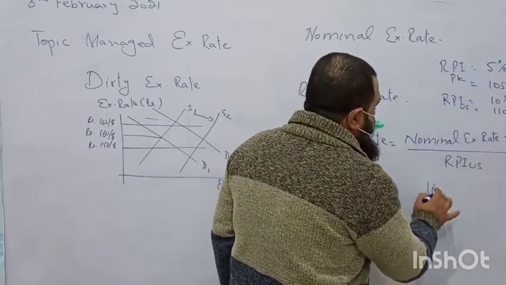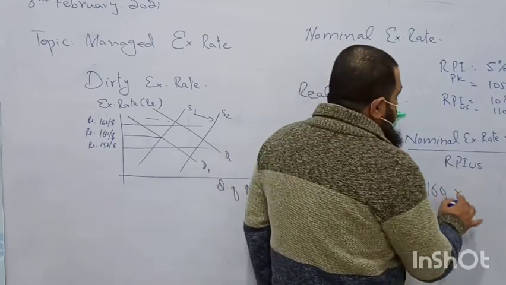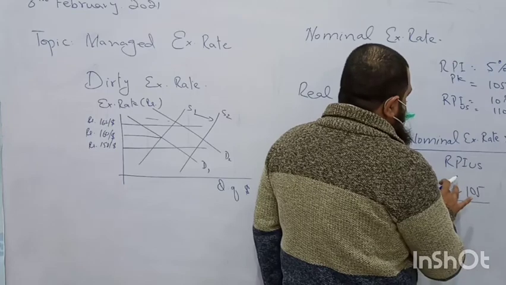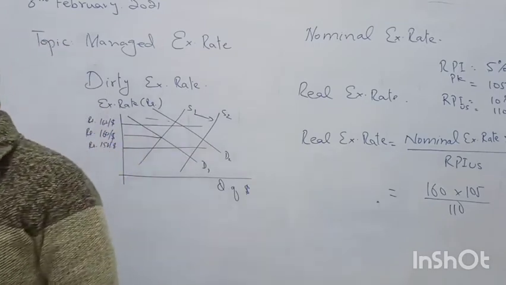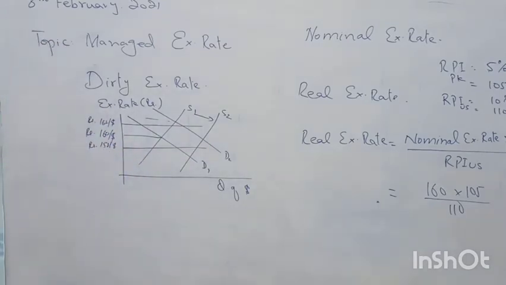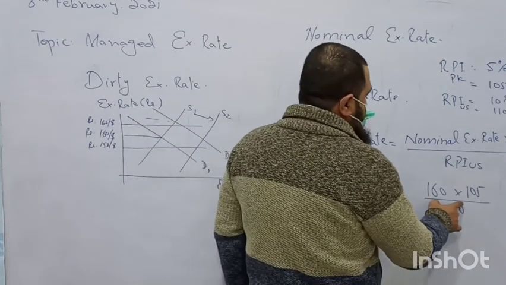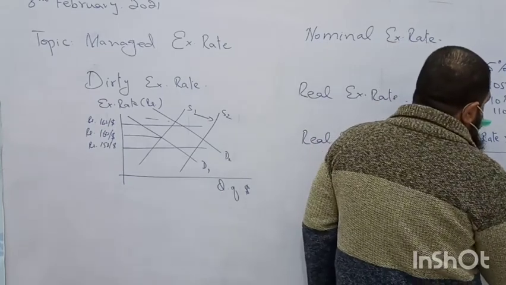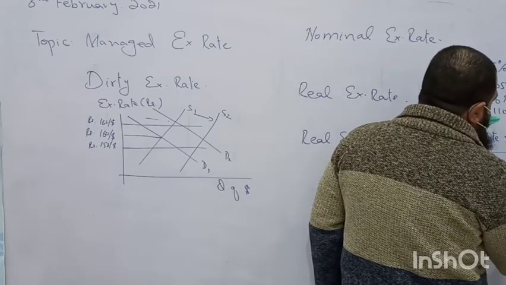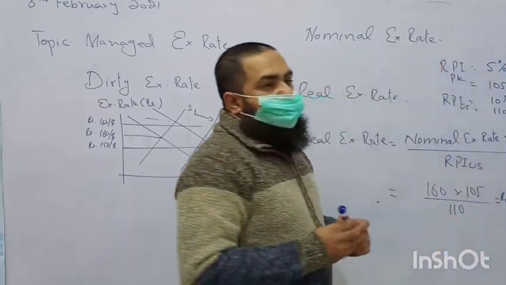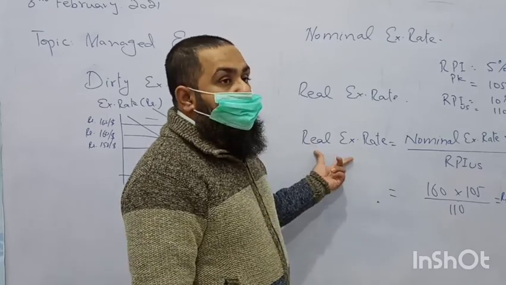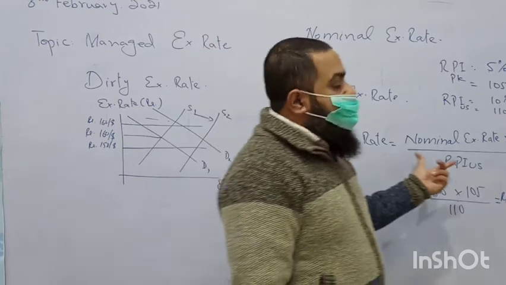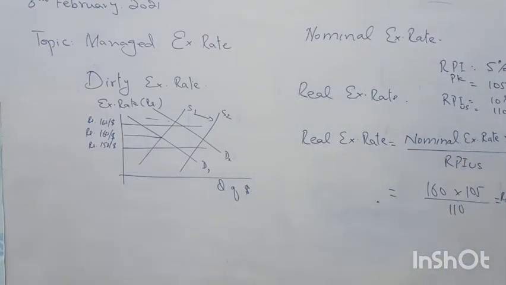This is the nominal exchange rate, 160, multiplied by 105, divided by 110. Find out, if you have a calculator, what the exchange rate value will be now in real terms, per dollar. Okay, look here. This is the real exchange rate, so why did we adjust for inflation? We subtracted the real inflation, we excluded inflation.